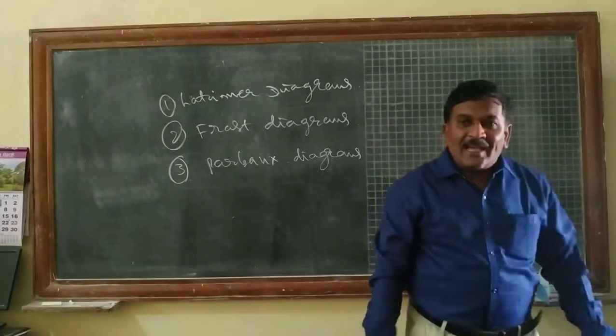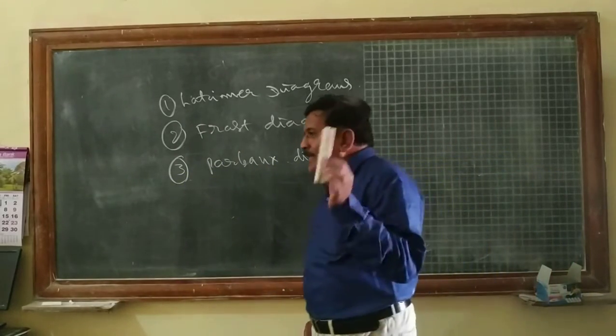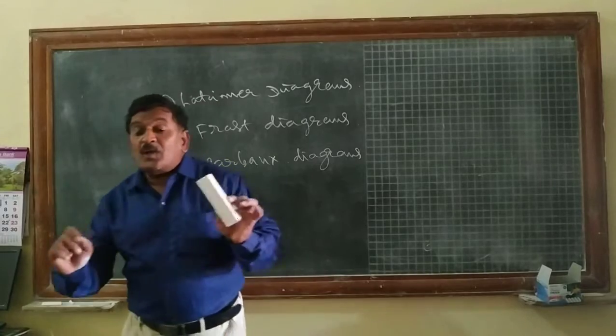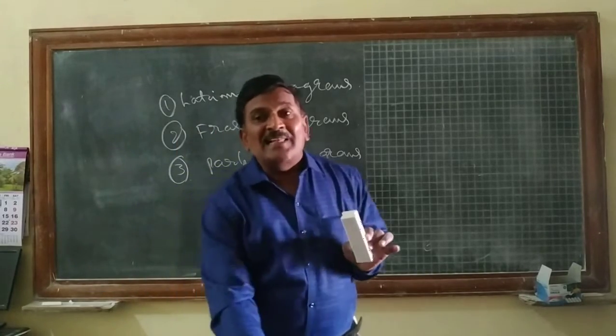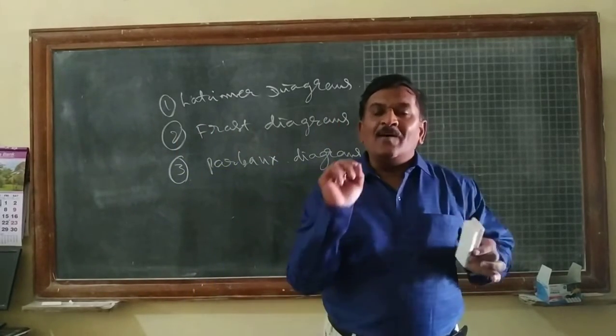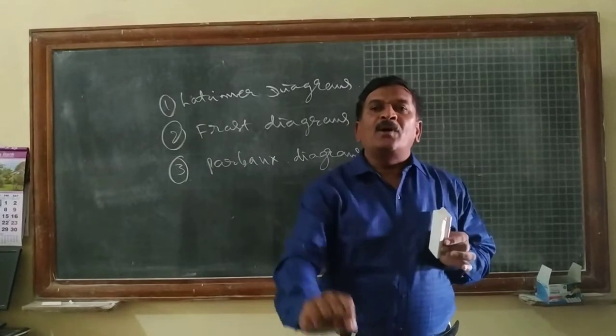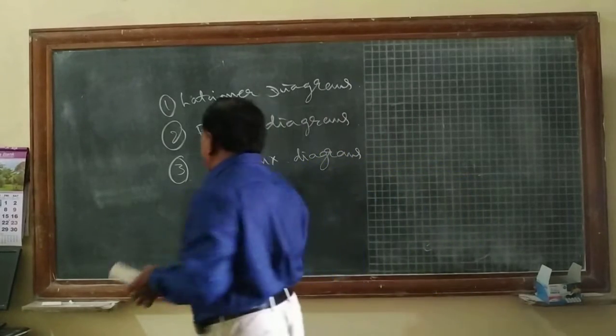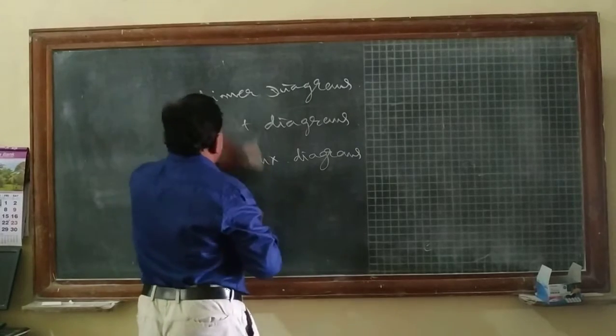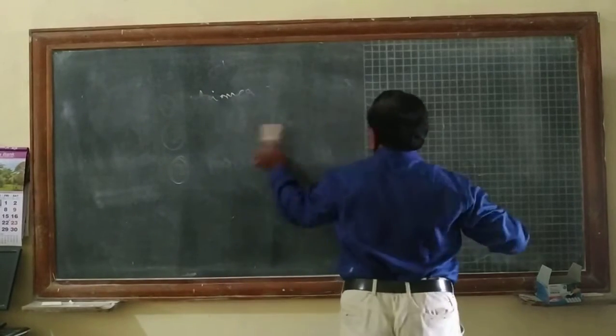Latimer diagrams can explain the different oxidation states of metals or non-metals, like iron, copper, or any non-metal that can show different oxidation states.